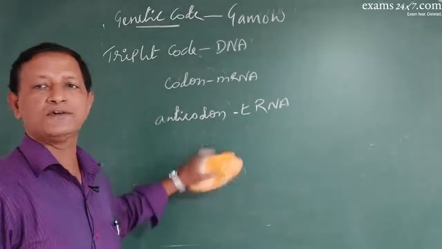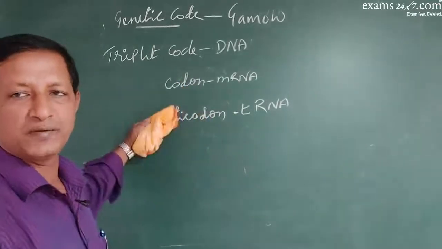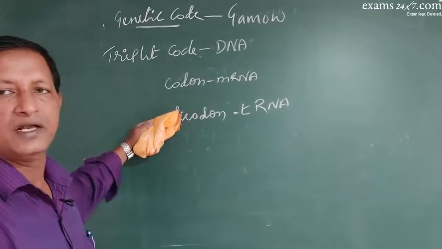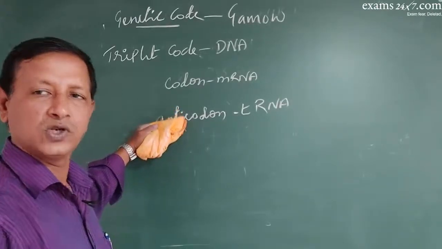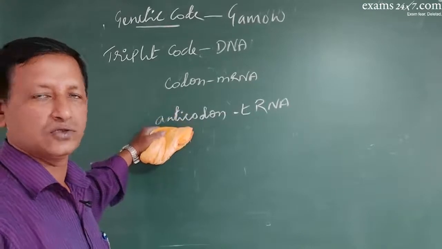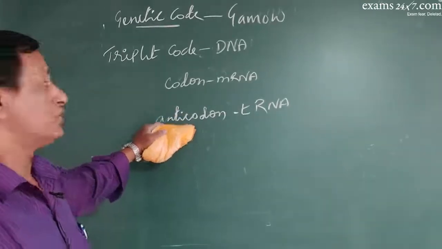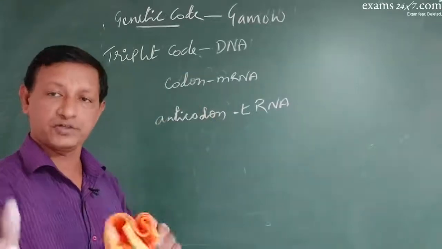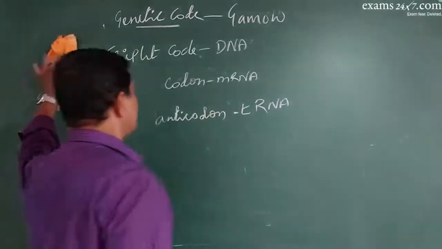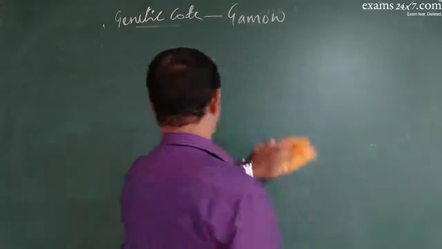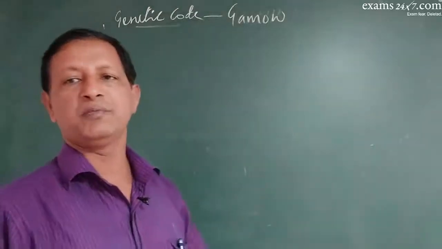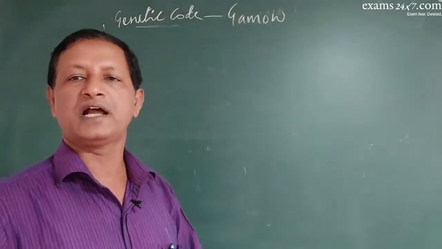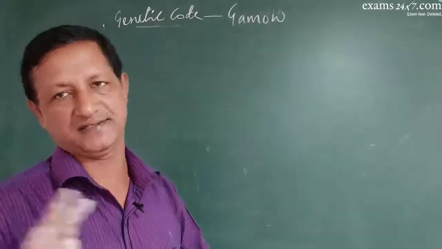You should be careful with this, because if you are given a sequence in the exam paper and asked to write the codon or anticodon, you should first find out whether the code or the codon is given in the paper. Now, these triplet codons of mRNA will be converted into amino acids.